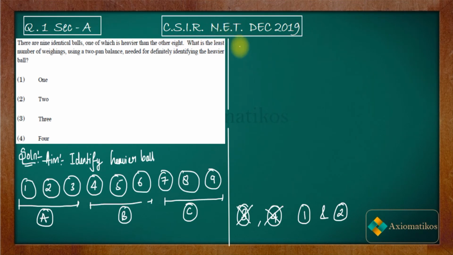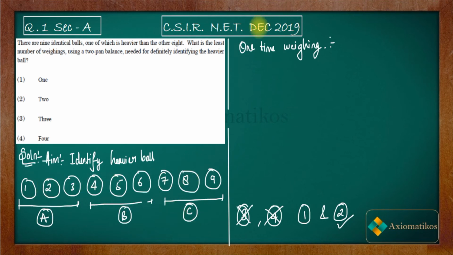Now let us talk about one-time weighing. What we have to think is, can we do this problem by weighing just one time and then get the heaviest ball in this set? We have 9 balls. If you are doing one-time weighing, then what can happen? When we are weighing 2 times, we make 3 packets, each consisting of 3 balls.